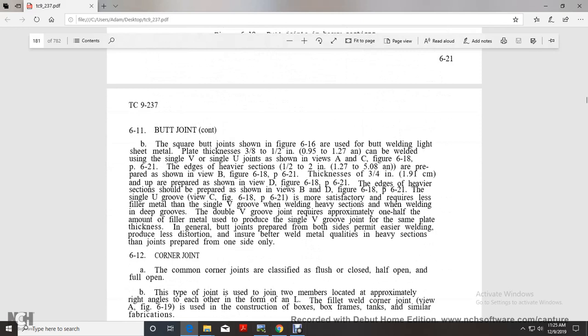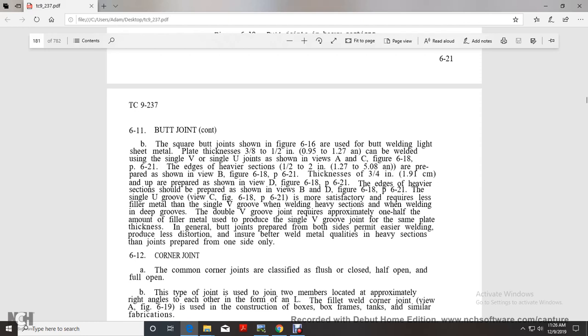Alright, butt joints continue with the square butt joint shown in figure 616, used for light welds with shielded metal arc with a plate thickness of 3/8 and 1/2 inch. Plate to be welded with a single V or single U joint is shown in views A and C of figure 618, page 621. For heavy sections, 1/2 to 2 inch, the edges are prepared as shown in view B of figure 618. Thicknesses of 3/4 inch and up should be prepared as shown in view D, figure 618, page 621. Edges of the heavier sections are prepared as shown in views B and D, figure 618, page 621.